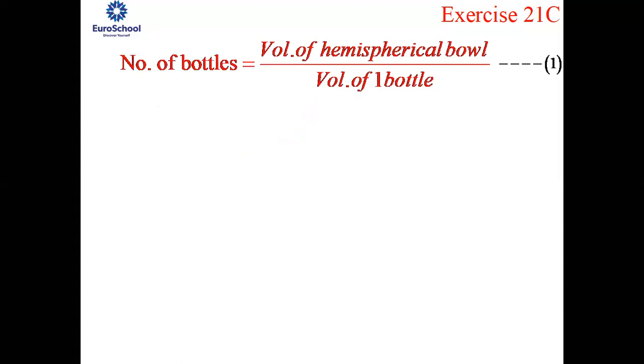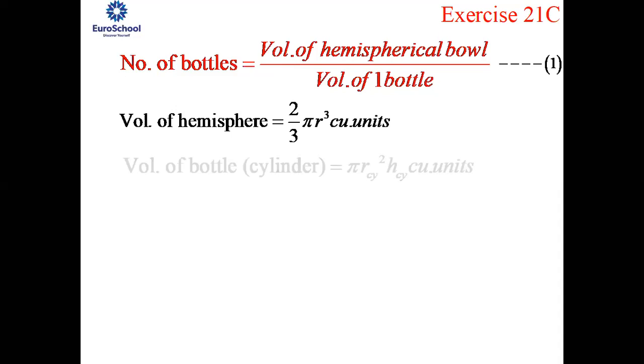But the bottle is in the shape of a cylinder. So the volume of the hemisphere and also the volume of the cylinder is required. What is the formula for the volume of a hemisphere? It is nothing but 2 by 3 pi r cube cubic units, and the volume of the bottle, which is in the shape of a cylinder, is nothing but pi r square h. Just to avoid confusion, I've given the suffixes here as cy.